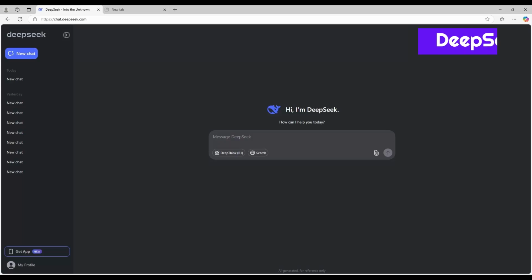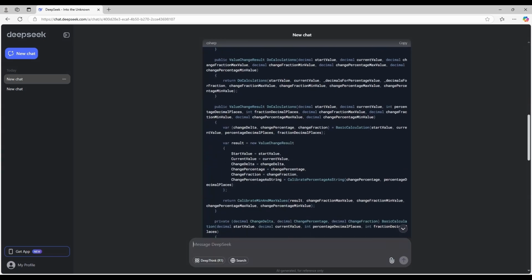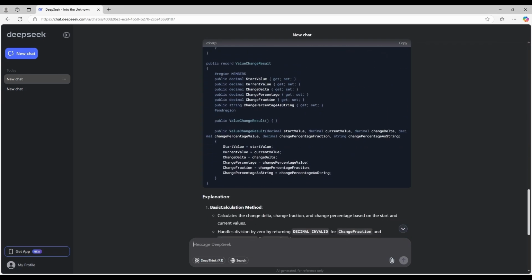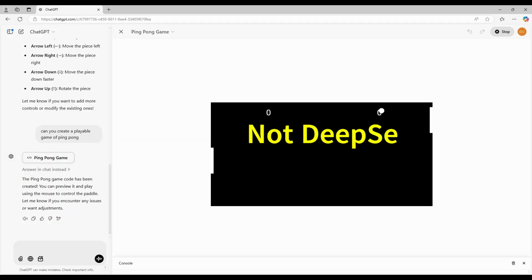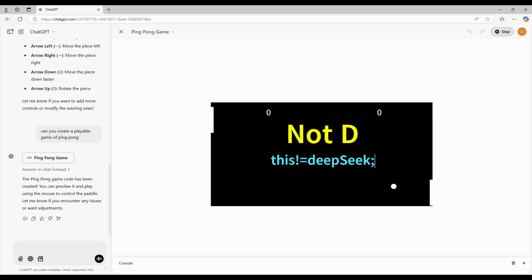I'm trying out DeepSeek for the very first time, and this will be for C# coding. It's more like a first impressions check. I'm going to ask it to generate some code and then ask it a couple of C# questions. At this point, AI has been around for a while by now, and there shouldn't be any major wow.